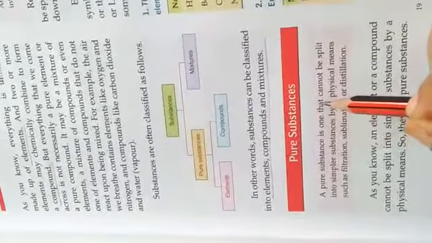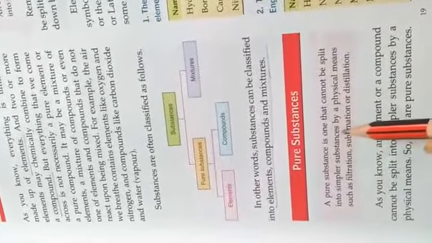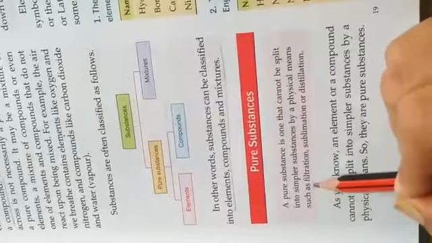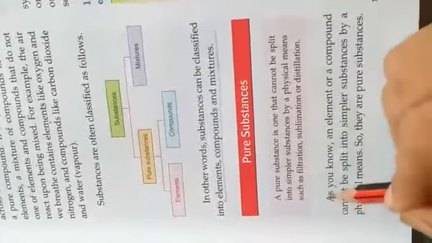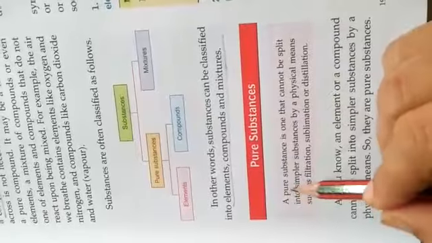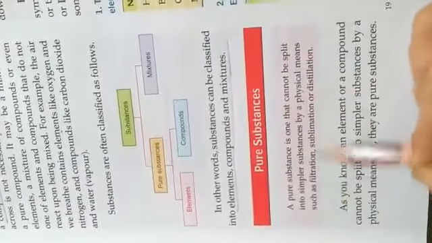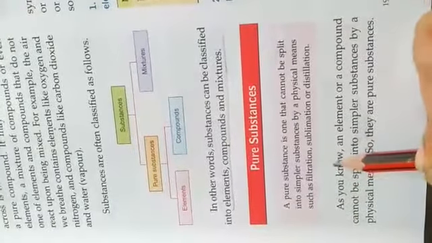Pure substances. A pure substance is one that cannot be split into simpler substances by a physical means, such as filtration, sublimation, or distillation. So it means a pure substance cannot be split up by a physical method, such as these three methods.